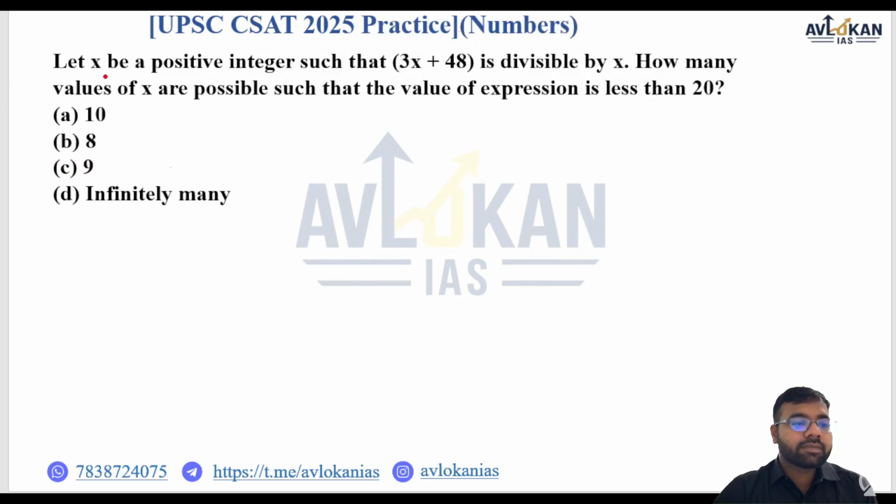The question is, let x be a positive integer such that 3x plus 48 is divisible by x. How many values of x are possible such that the value of expression is less than 20? This part is important.